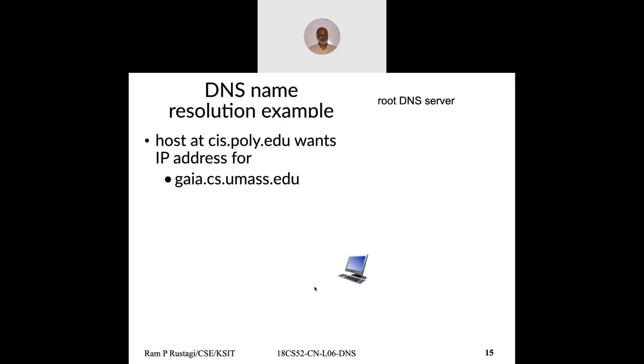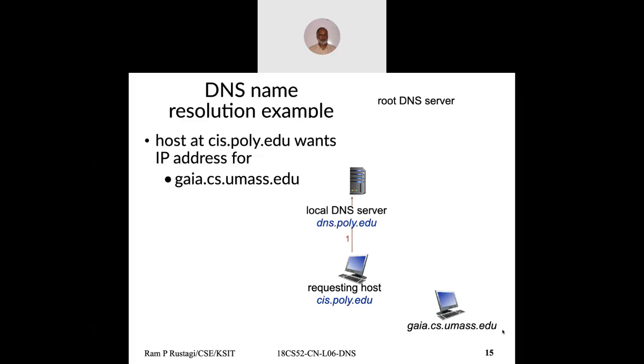Let's look at how the IP address is resolved for an example. The user at poly.edu wants to communicate with gaia.cs.umass.edu. So this user wants to know the IP address of gaia.cs.umass.edu. How does the protocol work?